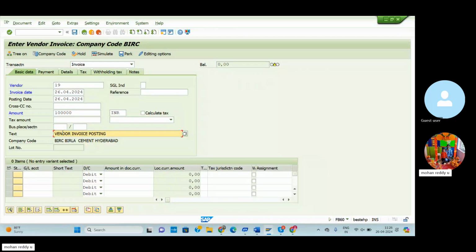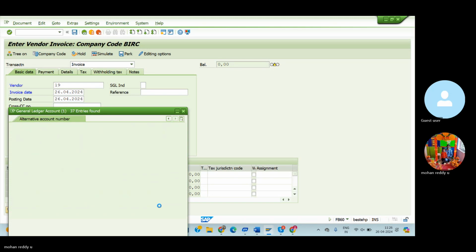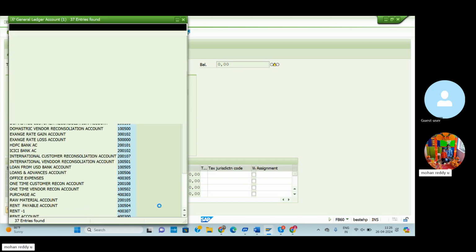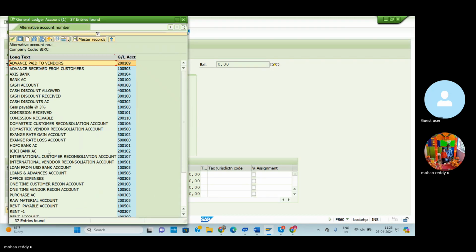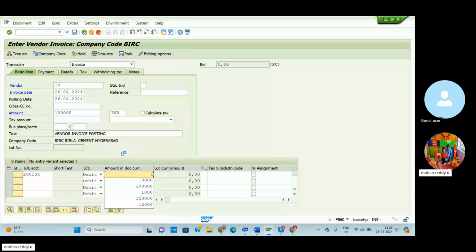Vendor invoice posting. Select the vendor invoice posting, meaning vendor account data to raw material account. So in this situation, I can select the vendor account. So raw material account debit to vendor account. Select company code. Now I select the raw material account. Click on raw material, amount 1 lakh. So enter.